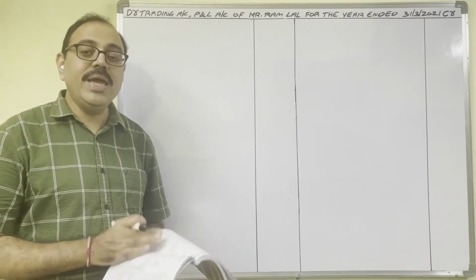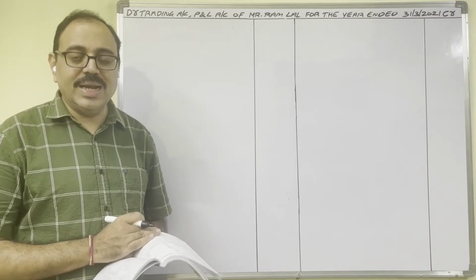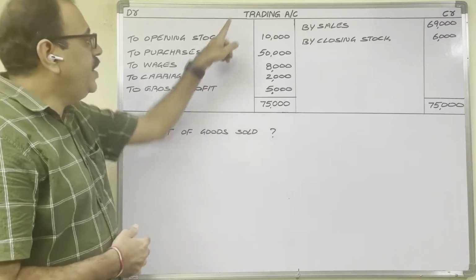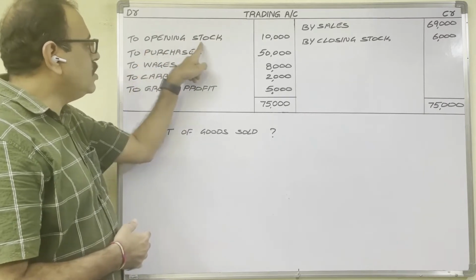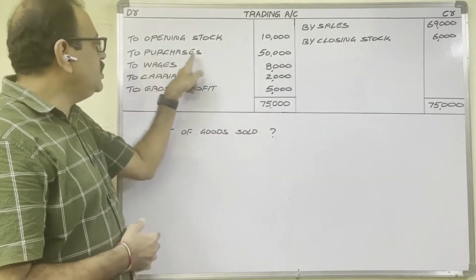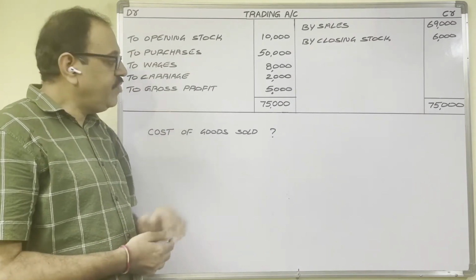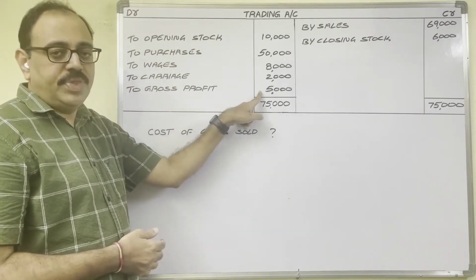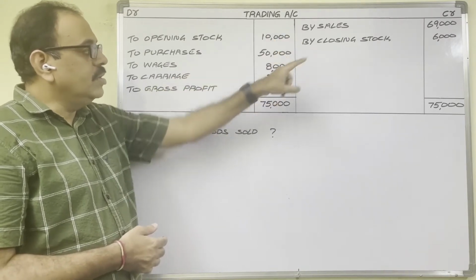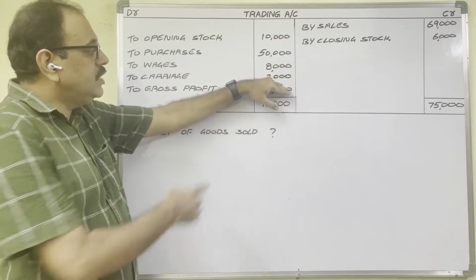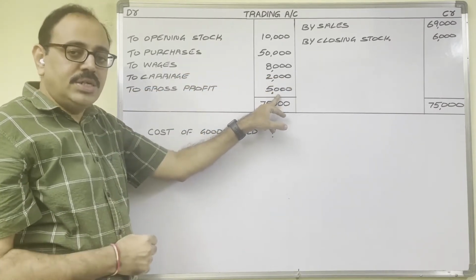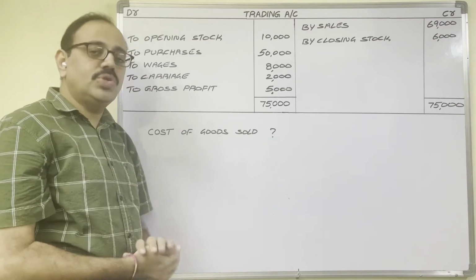So what do we mean by adjusted purchases? Let us see this point with one example. In the trading account, opening stock we wrote separately, closing stock separately, purchases separately. So we can know the gross profit easily. Gross profit is equal to credit total minus debit total: 75,000 minus 70,000 is equal to 5,000 rupees. But we cannot know the cost of goods sold.